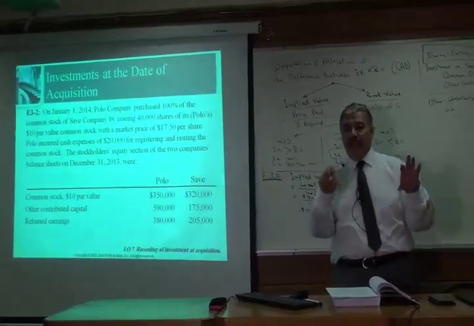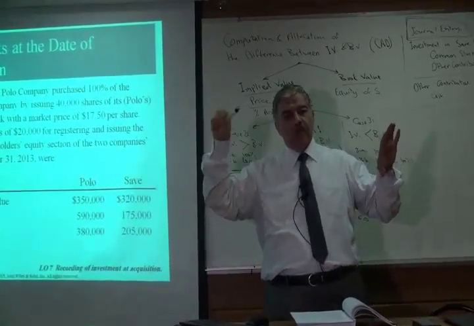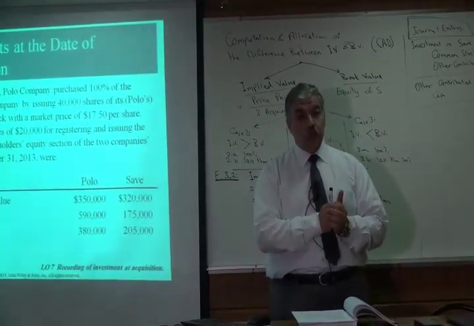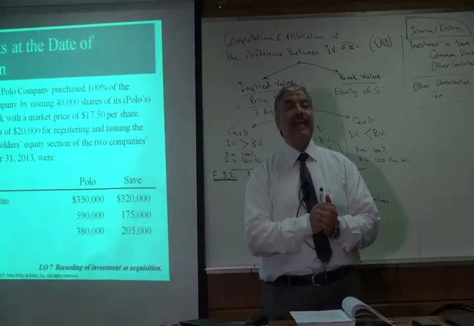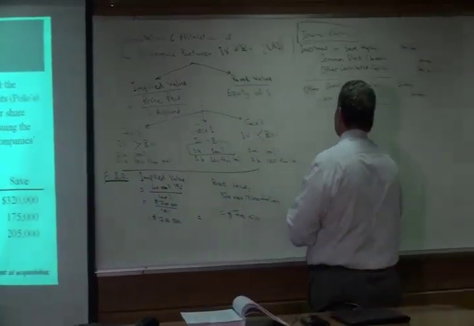So we should eliminate investment S company for the equity accounts from the subsidiary. To do that, we are going to make something called elimination or eliminating entry. So the eliminating entry,